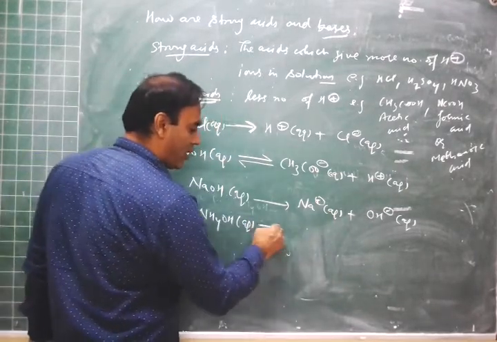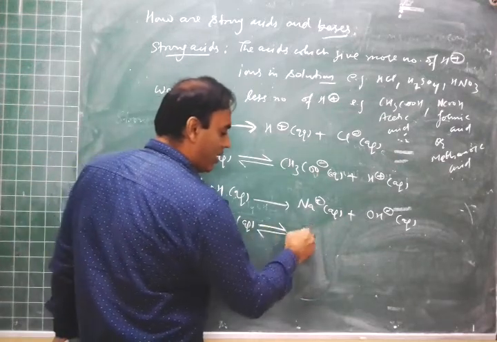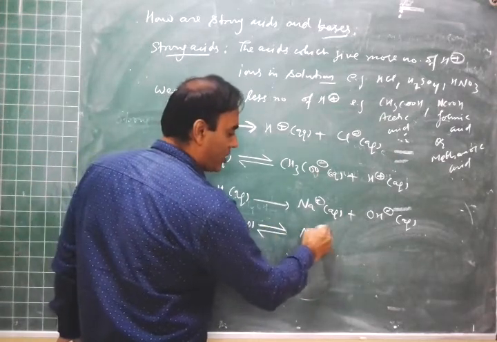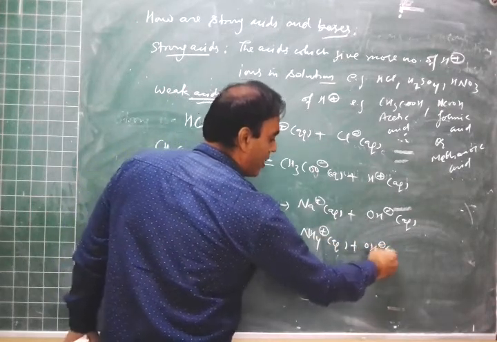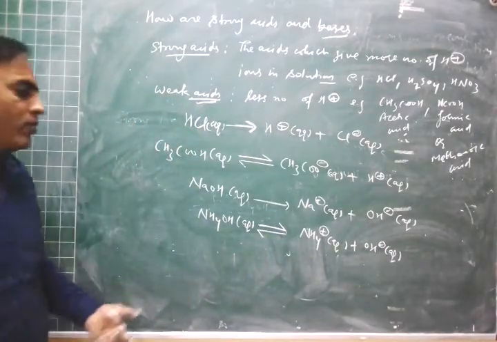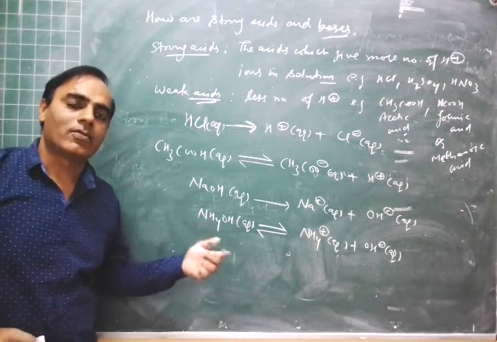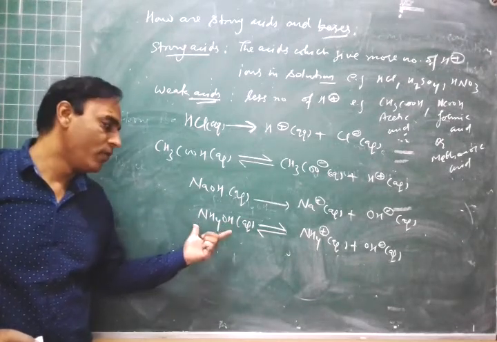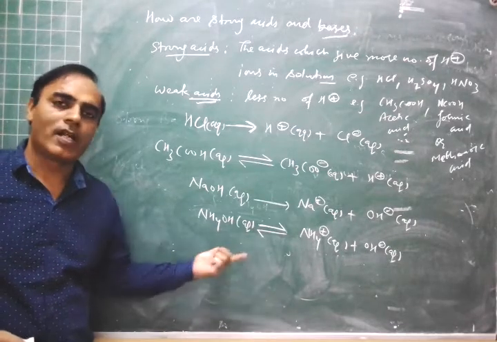Less number of OH negative ions are produced because only a few molecules of this dissociate in aqueous solution.